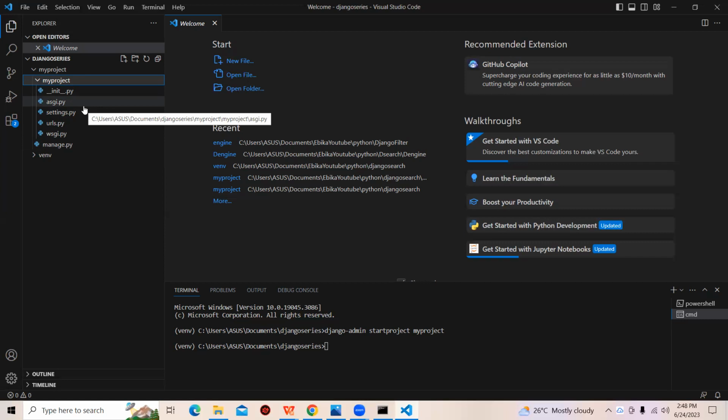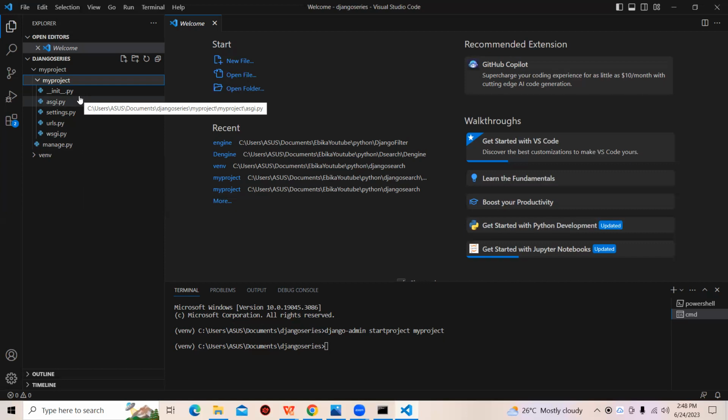And how do I start? The first file, which is this init, tells Python to treat all other files in it as a Python package. Okay, it tells Python to treat this folder as a package.